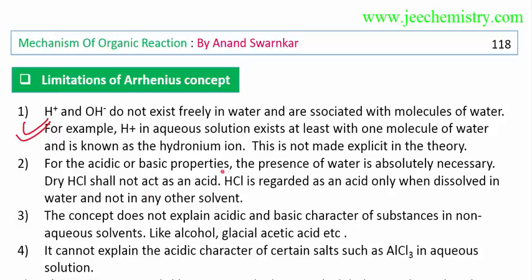For acidic and basic properties, the presence of water is absolutely necessary. To know the acid and base according to the Arrhenius concept, we must check in water. So this is one limitation. HCl is an acid, but dry HCl does not act as an acid according to Arrhenius. HCl is regarded as an acid only when dissolved in water and not in any other solvent. If any other solvent is taken, it is not regarded as an acid according to the Arrhenius concept. So this is a limitation.